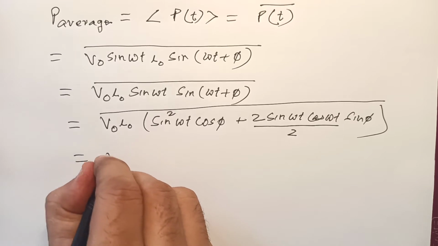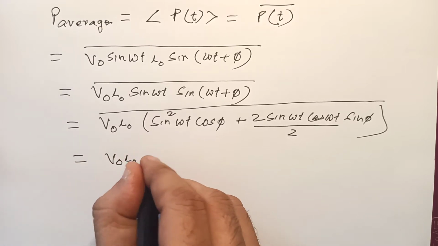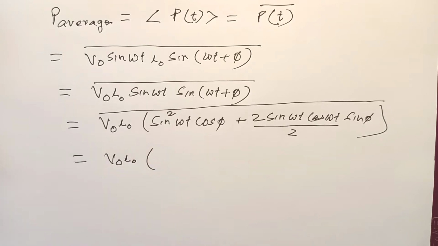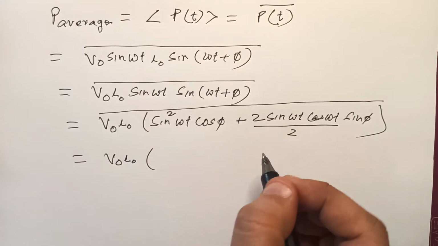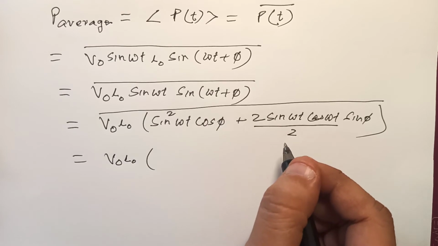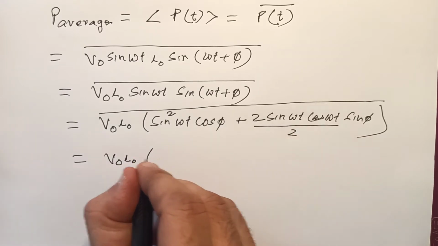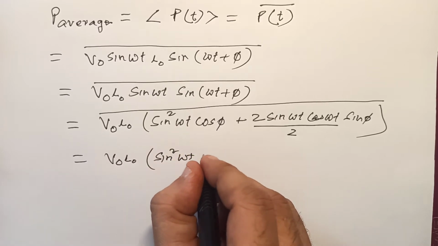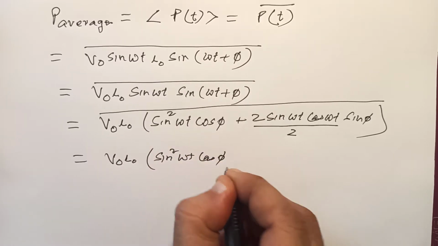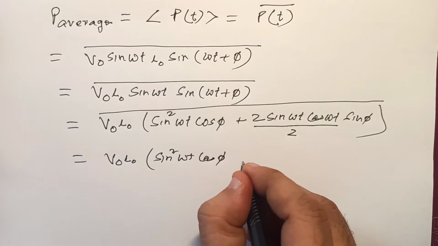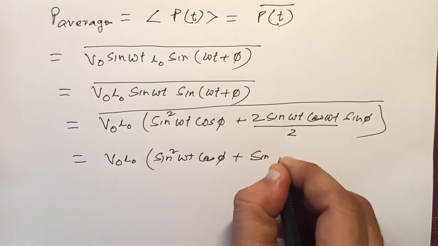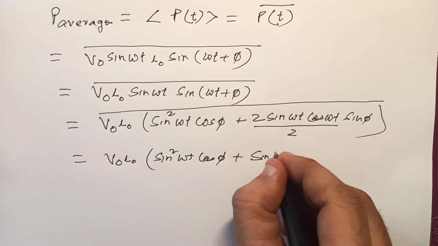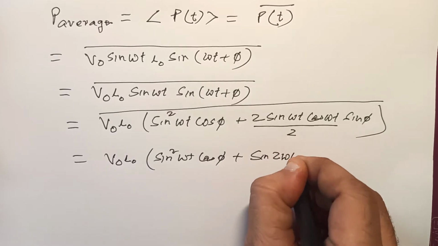Further, I can say V naught I naught, and if I multiply this, this 2 and this 2 cancel, so I can write it as sine square omega t cos phi plus sine 2 omega t, correct.